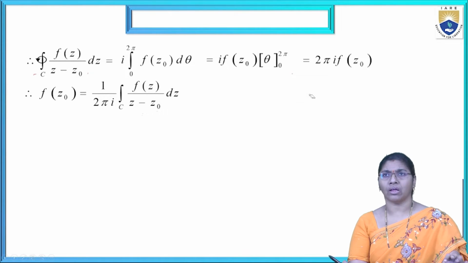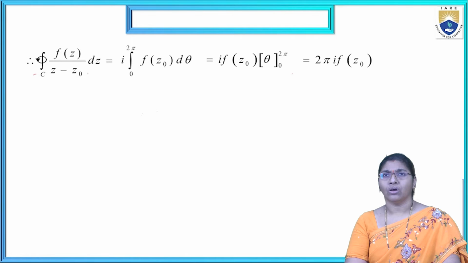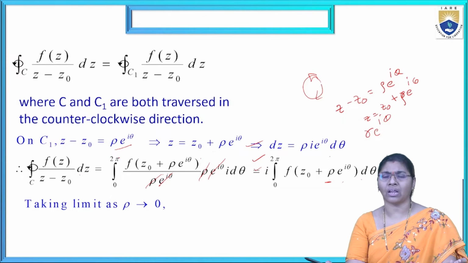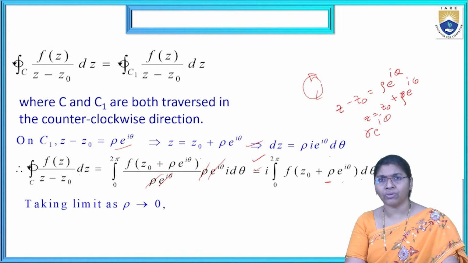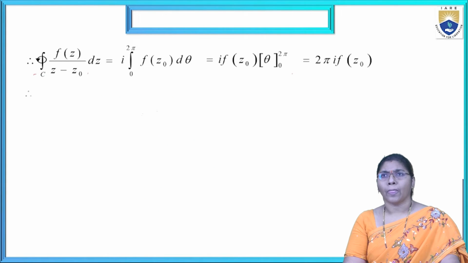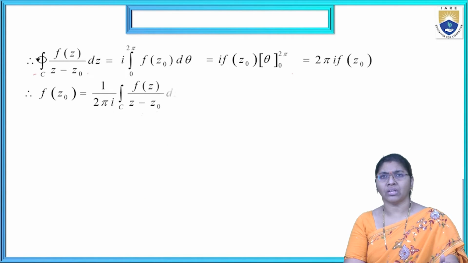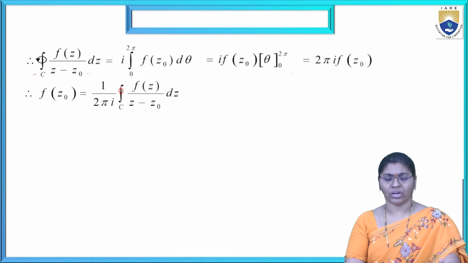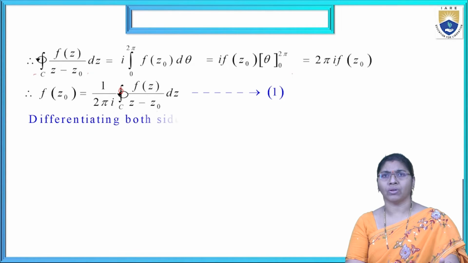Now the proof is also very simple. You can see here, this is the proof. Just applying z minus z naught equal to r into e power i theta, otherwise rho into e power i theta. Substituting each and every term individually, we get the final solution 2 pi into f of z naught. Now cross multiplication gives f of z naught equal to 1 by 2 pi i integral over C of f of z by z minus z naught dz. That is equation number 1.